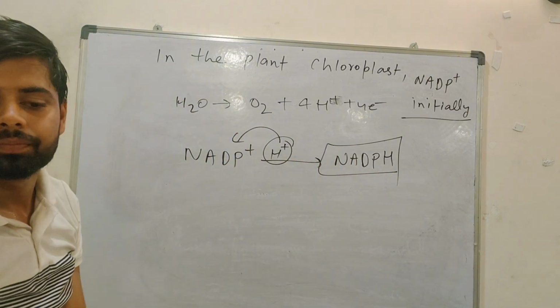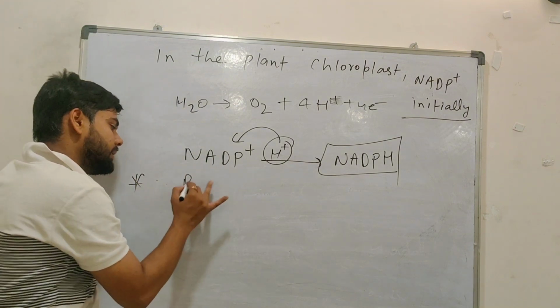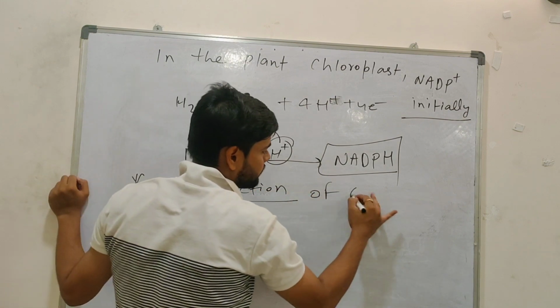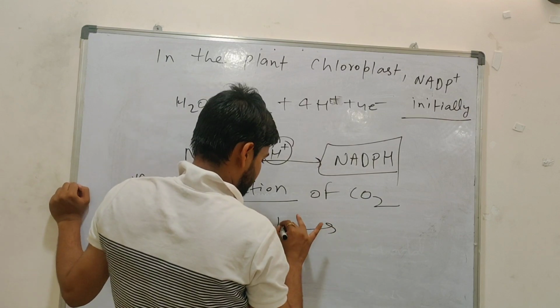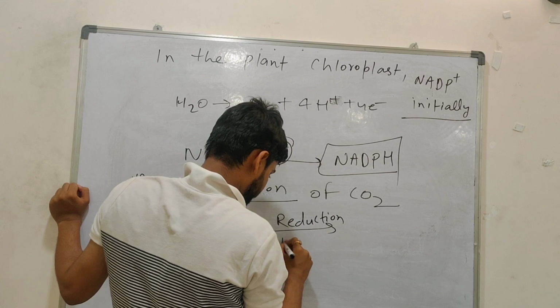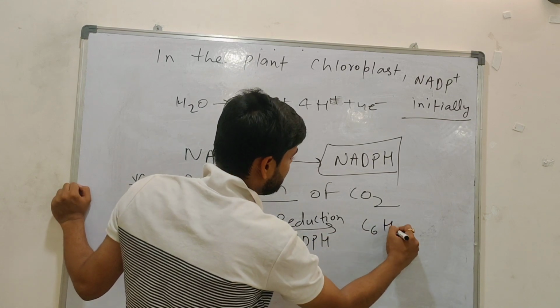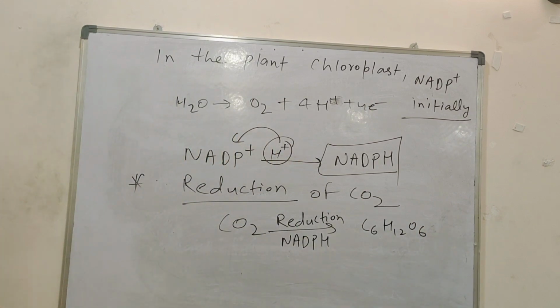Understood? No problem. Last point, reduction. Reduction of what? CO2. So now this NADPH will come in the reduction of CO2. It will make C6H12O6. Any doubts?